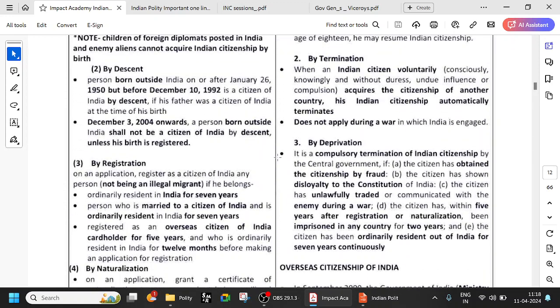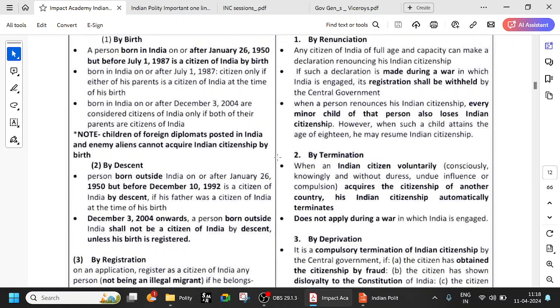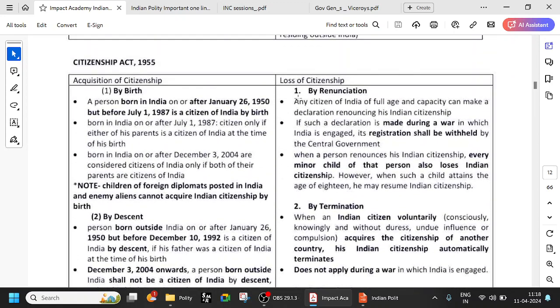Okay, and also this is important, frequently asked. How do you lose the citizenship? By renunciation. Any citizen of India of full age and capacity can make a declaration renouncing his Indian citizenship. But if such a thing is made during a war, then that registration can be withheld by the central government. So under normal circumstances, you can renounce it.